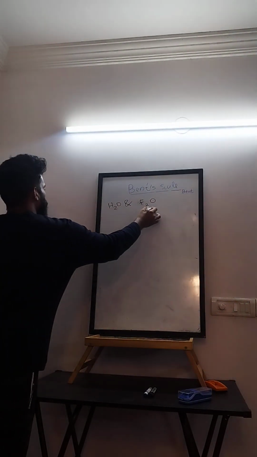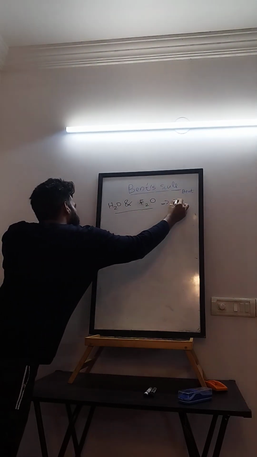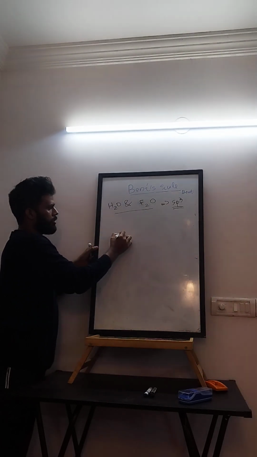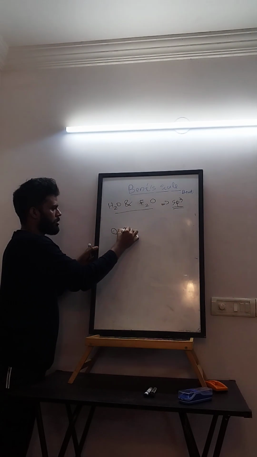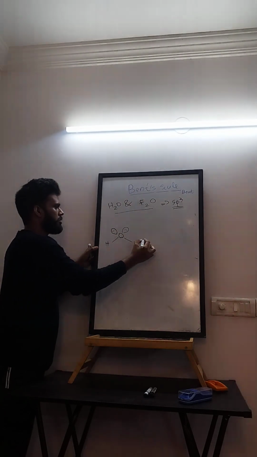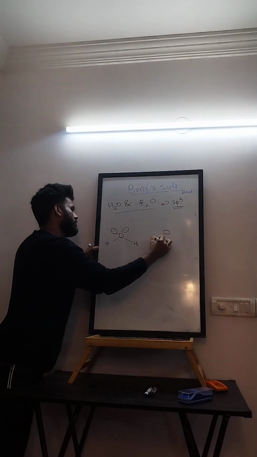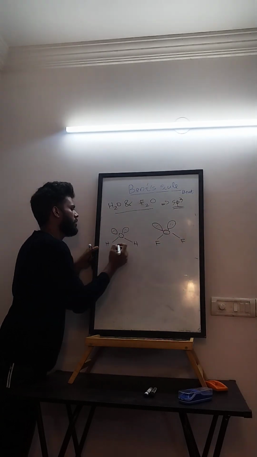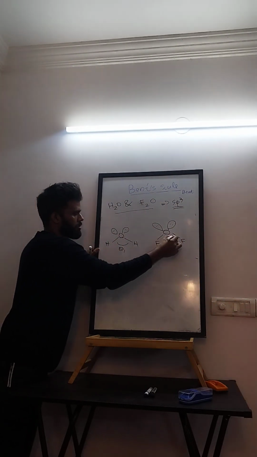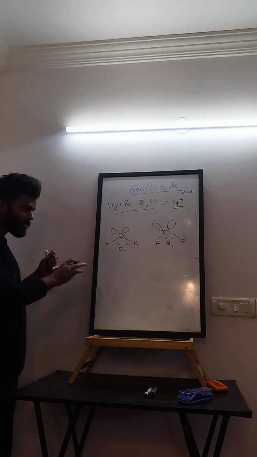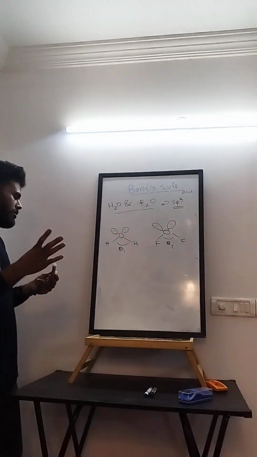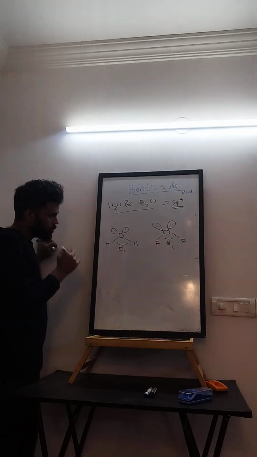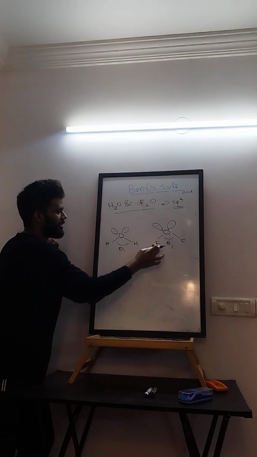Correct? See, H2O and F2O both have sp3. Correct? And what will be the shape? So you see, oxygen has two lone pairs, right? Hydrogen, hydrogen. Here, oxygen, fluorine, fluorine. Suppose this is theta1, this is theta2. Well, you know this value, but I'm just giving you an idea. We don't need to memorize a lot of things in chemistry. We need to understand the comparison and stuff. So my question is, what is the connection between theta1 and theta2?